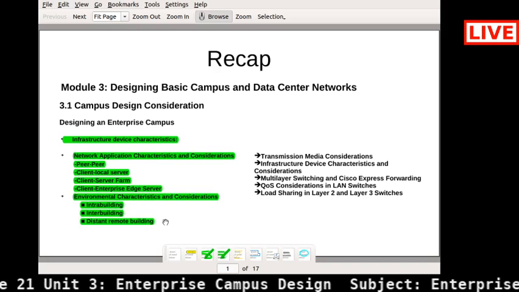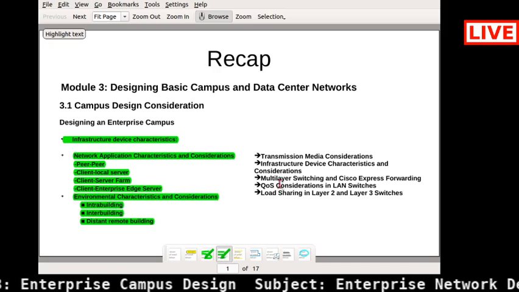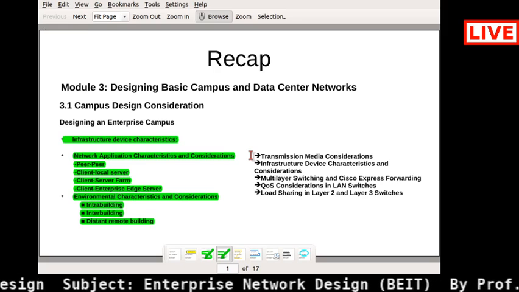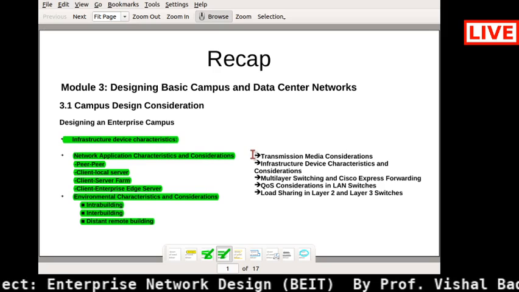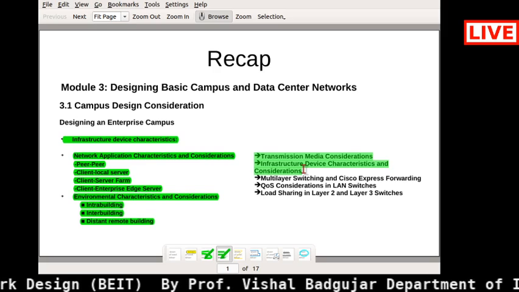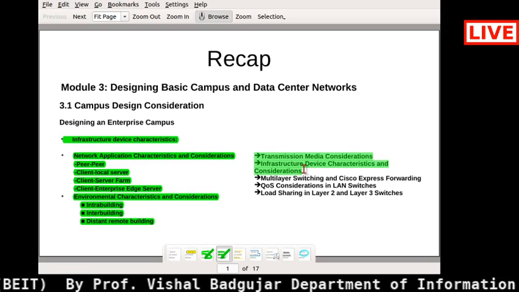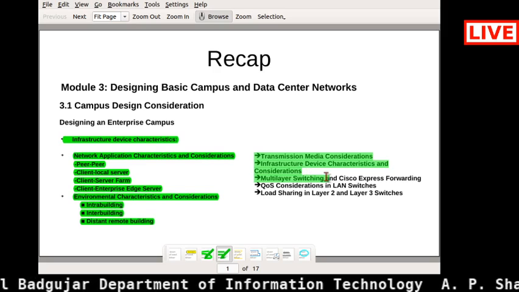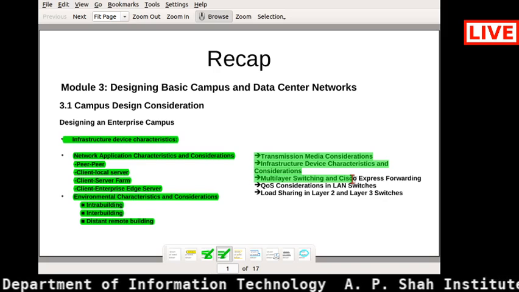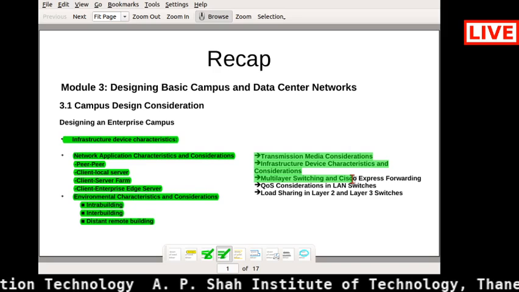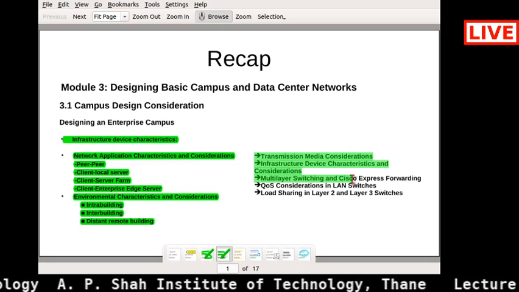Along with that, we also discussed the different transmission media, right? Like copper, fiber optic cable, and then wireless and all that. Then we have also discussed the infrastructure device characteristics and the consideration with respect to cost and all that. Okay, and also we have seen all these types of switching, right? The multi-layer switching, layer 2 and layer 3 switching.